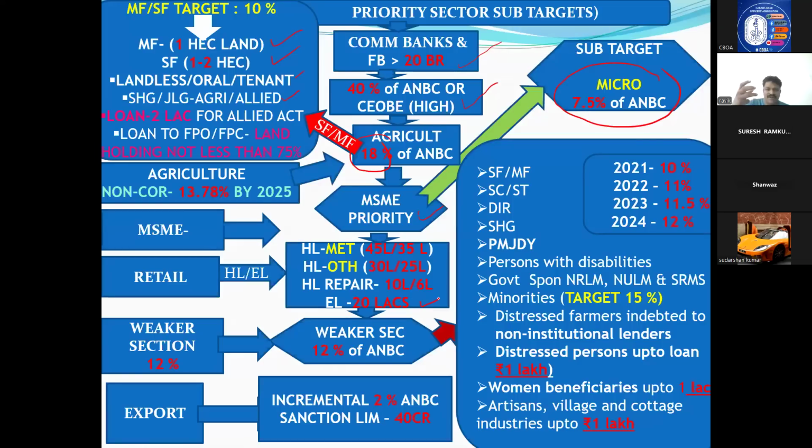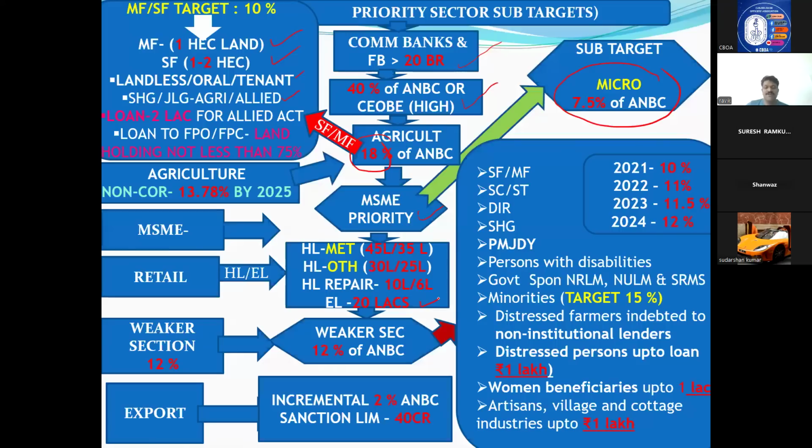See, in micro they have taken care. In agriculture, marginal farmers. Same, in the entire society, they want to take care of weaker section people. They have defined who is the weaker section. Those people should get 12% of loans out of 40. Out of 40%, 12%. Wherever you want, you give: MSME, agriculture. But 12% should go to weaker section people. Then we asked, sir, who is the weaker section? You tell us. Then RBI has defined the weaker section.